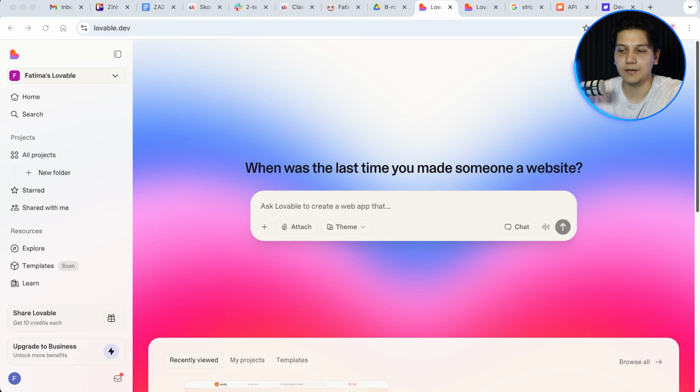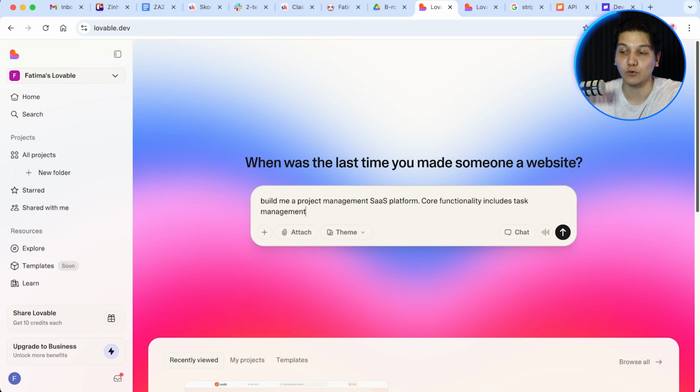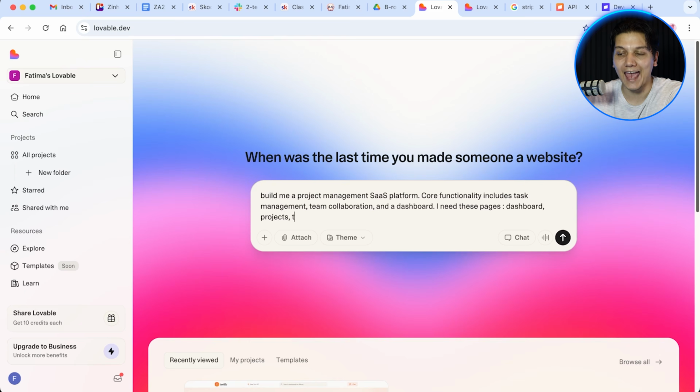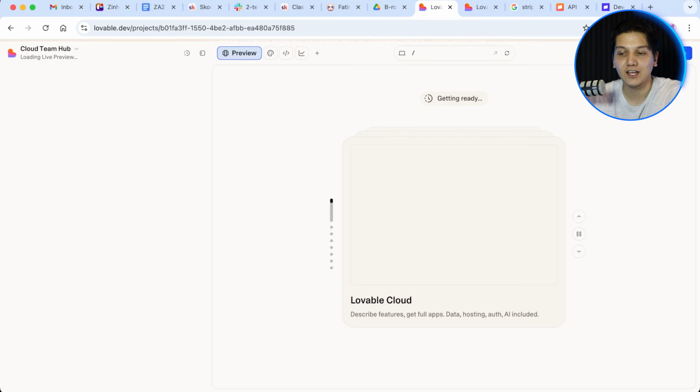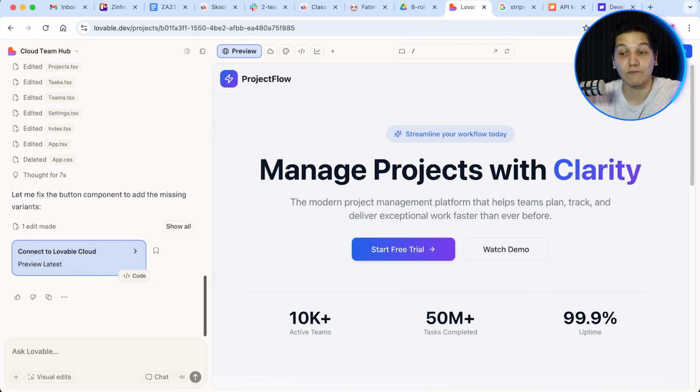So here's my prompt, okay? I'm gonna say, build me a project management SaaS platform. Core functionality includes the task management, team collaboration, and dashboard. I need these pages: dashboard, project, task, team, and settings. For the database structure, I need tables for users, project tasks, and team members. Use Lovable Cloud and then make sure that it's fully responsive. And this is now us building our foundation.